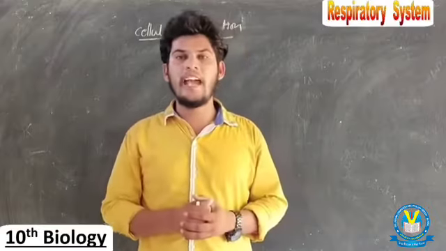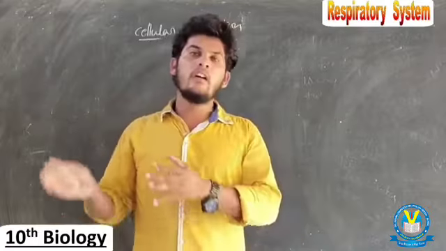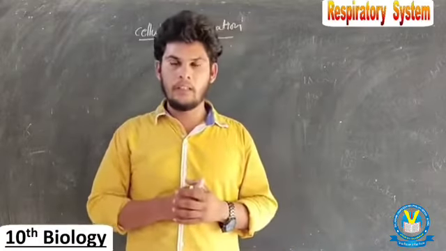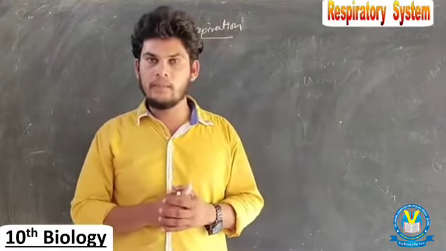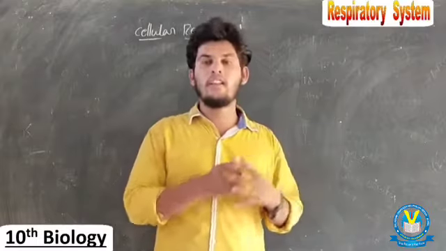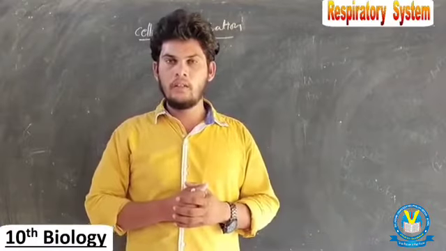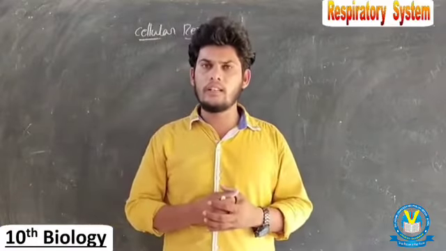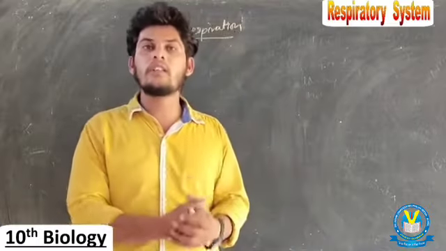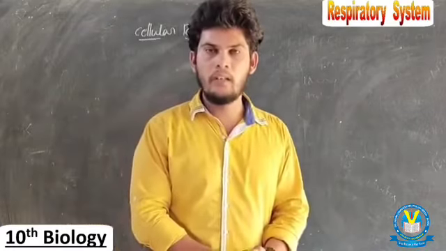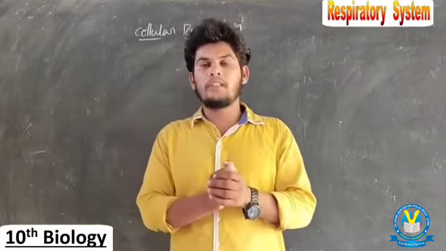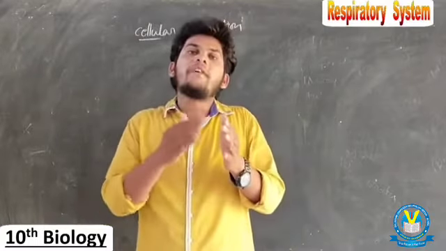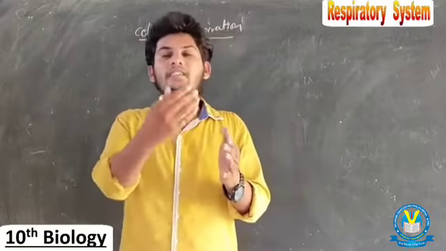This cellular respiration happens in all kinds of organisms, be they prokaryotic cell organisms or eukaryotic cell organisms. What is the meaning of prokaryotic and eukaryotic? Prokaryotic means the organisms which do not have a proper and distinct nucleus.